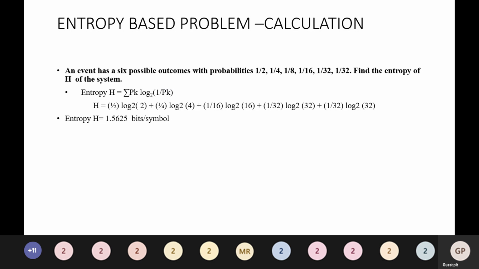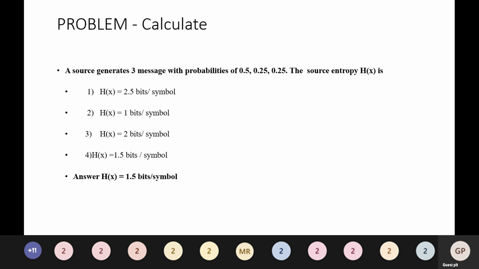Now we'll move on to the next slide. The next problem is: a source generates 3 messages with probabilities of 0.5, 0.25, 0.25. The source entropy H of X is given as option 1, H of X is equal to 2.5 bits per symbol.